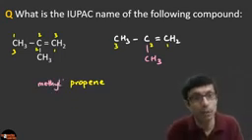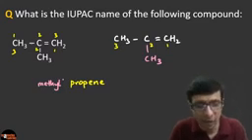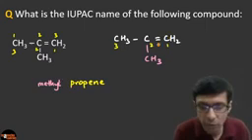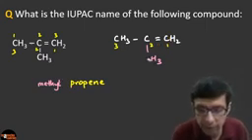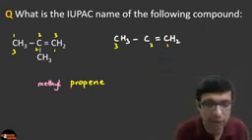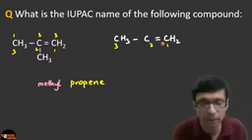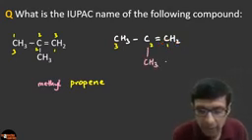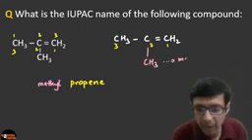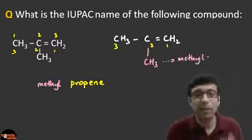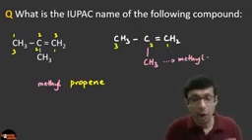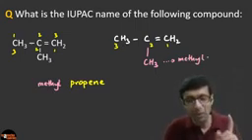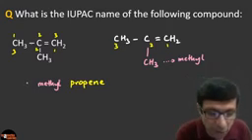But we need to give the position of methyl also, right? So what is the position? Where is methyl located? So how did I get this name? First look here. If you ignore the methyl, so I'm going to erase it again. The main chain has 3 carbons and we included the double bond in the main chain, right? So it is a propene, 3 carbons with a double bond, and then there is an attachment here, CH3, and this attachment is basically your methyl. It's an alkyl, right? Methane minus 1 hydrogen. Now we have to give the position also. The position is, it is at position number 2.